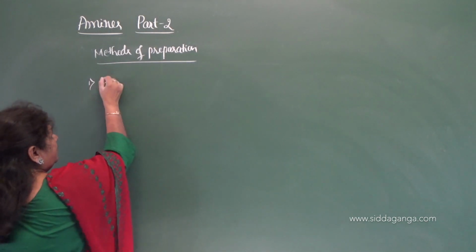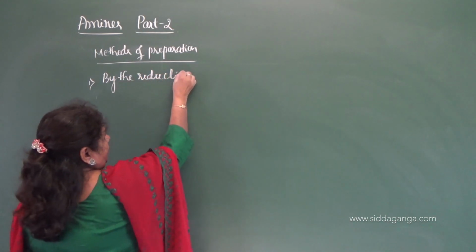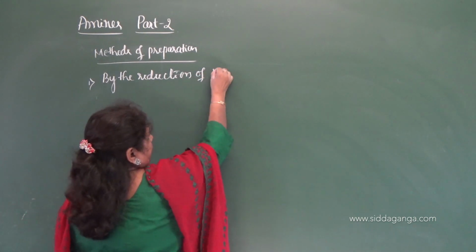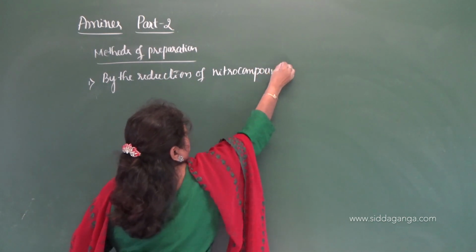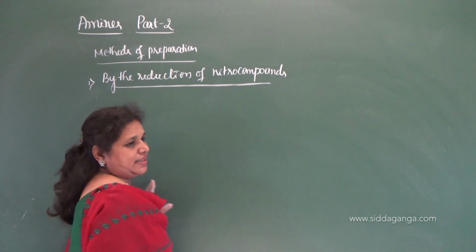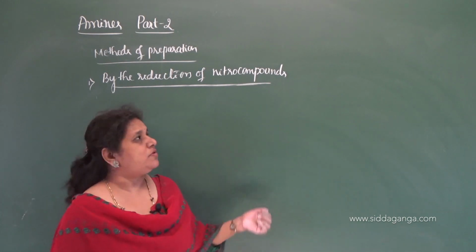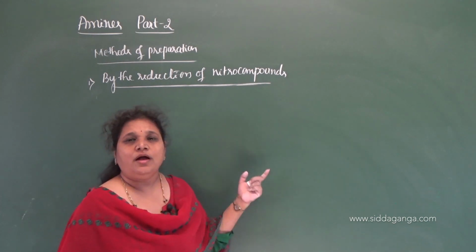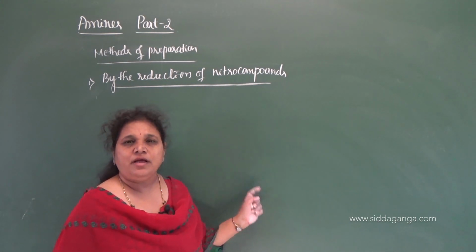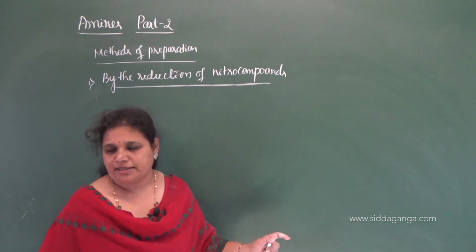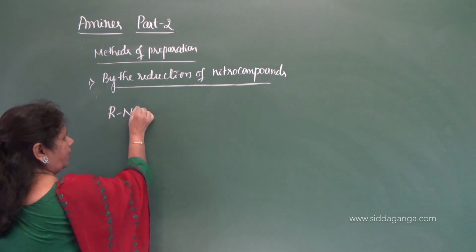The first method is by the reduction of nitro compounds. What do you mean by nitro compounds? A nitro group attached to an alkyl or an aryl group, then they are called nitro compounds. Nitrobenzene, nitromethane, nitroethane, like that. So, in general you can take RNO2, nitro compound.